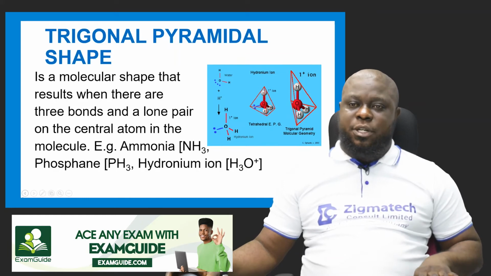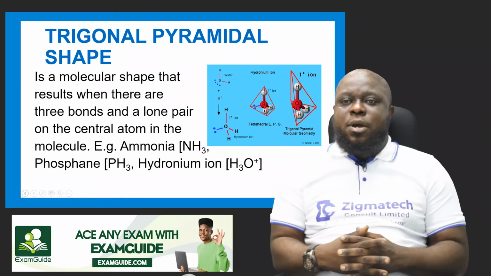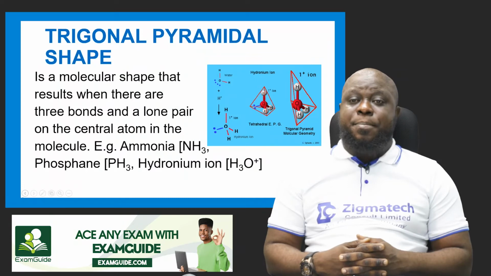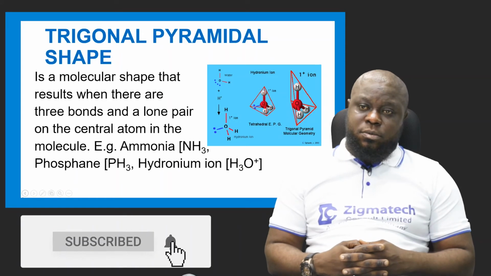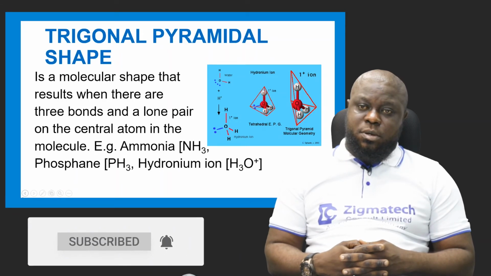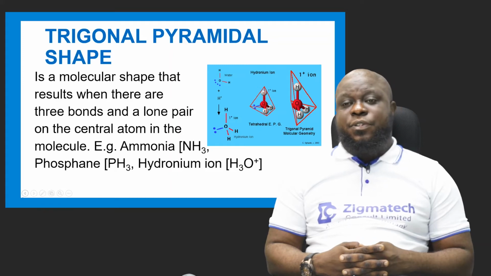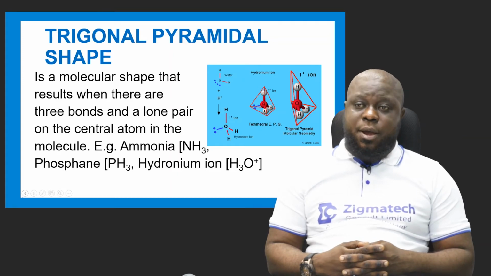Now the other one is trigonal pyramidal shape. Okay, it's a molecular shape that results when there are 3 bonds and a lone pair on a central atom in the molecule. Ammonia, phosphine, hydronium ion.